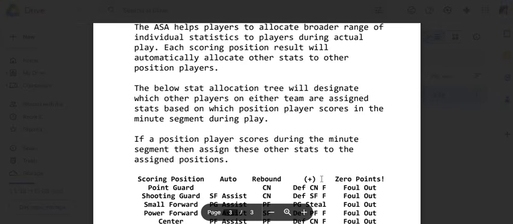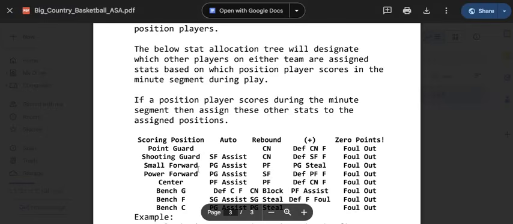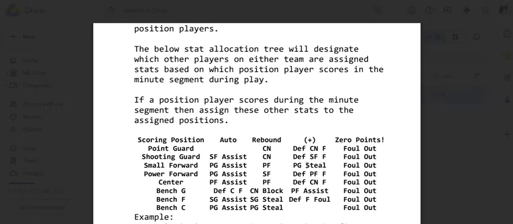So pretty simple. If the small forward scores, the point guard gets an automatic assist. These are teammates. His point guard would get an automatic assist. His teammate, power forward, would have a rebound during that segment. And if he's a plus small forward, his point guard would earn a steal during that segment. So small forward scores, but these are what his teammates do in that 4 minutes that would be allocated to the stat sheet. So by the time you've rolled all your segments for your whole game, you're going to have allocated points.